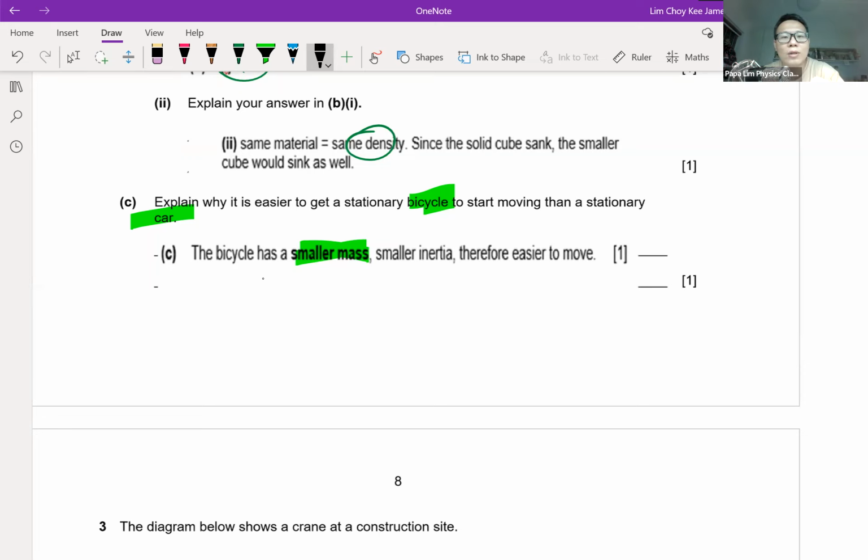The clue given to me here is 'start moving'. These two words tell me there's a small transition here, so maybe I would like to include inertia in my answer. That's how I tell students to pick up the clues from the questions. The clue will tell you what topic I'm looking at.